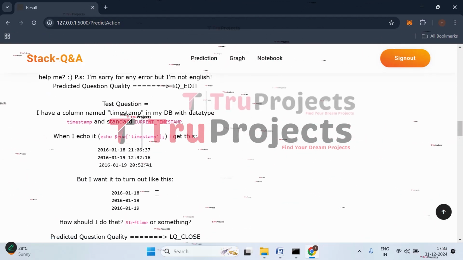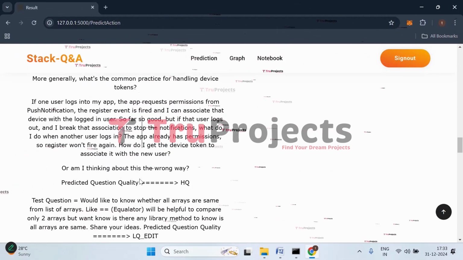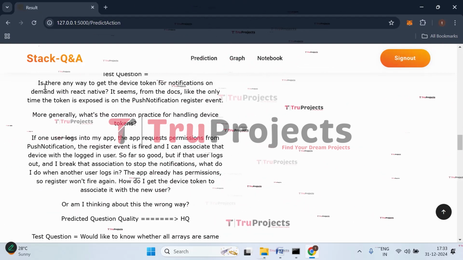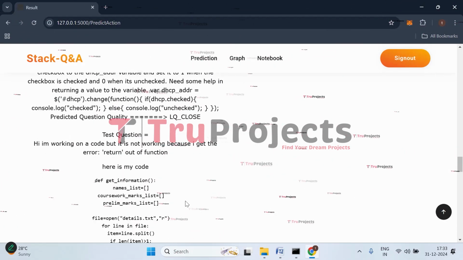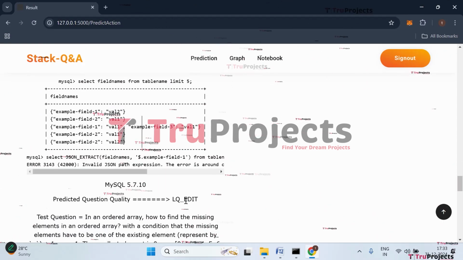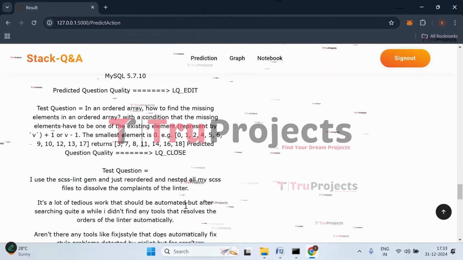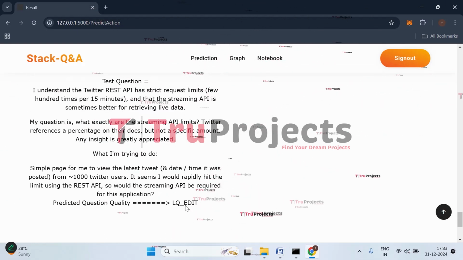And for this question, we have the prediction LQ close. And for this question that we have given, it is a high quality question. Similarly, for all the given questions, we got the predictions. If it is a low quality question, we got low quality close. If it is an edit kind of one, we got low quality edit. And if it is of high quality, we got the prediction as high quality.